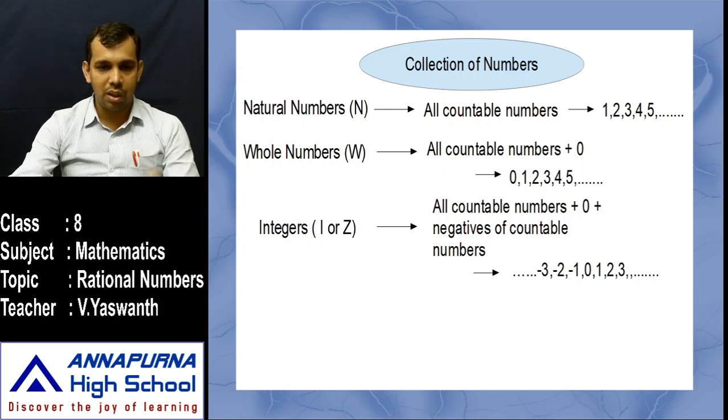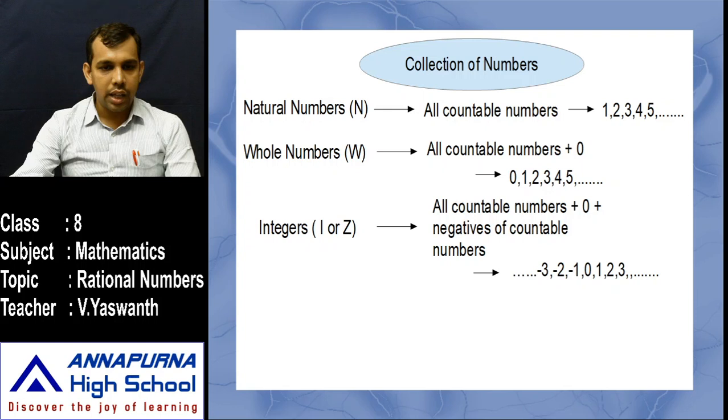This is the most important point. Why? Because in further classes we use this word regularly. 0, 1, 2, 3 and so on means non-negative integers. In further classes we use this word regularly. So remember, non-negative integers means the collection of whole numbers.